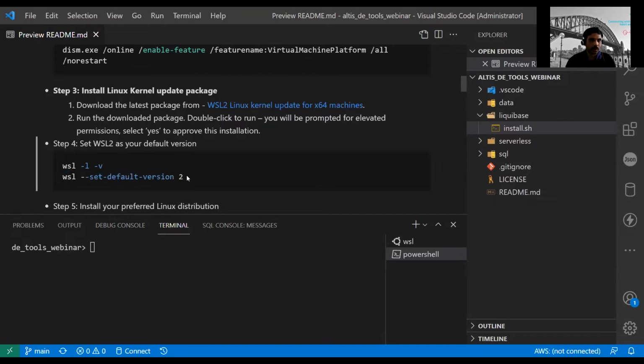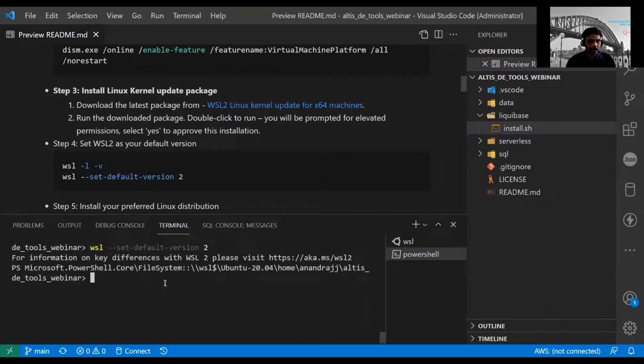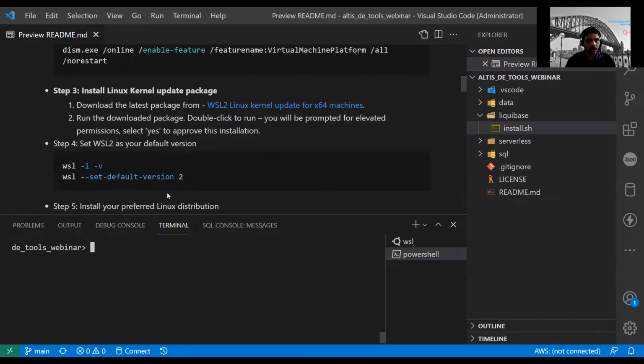In case you are on version 1, you need to set your version to 2 so that you get all the new features of WSL 2, which is more powerful than WSL 1. Okay, so that's done.